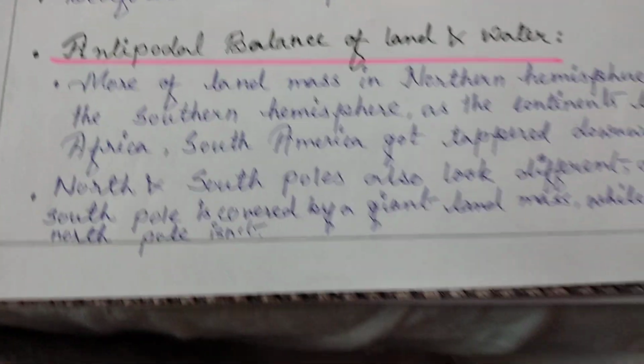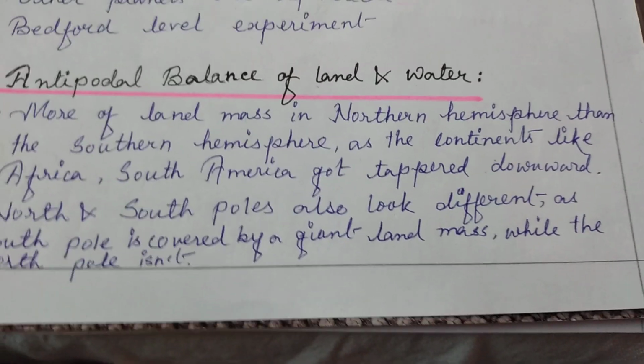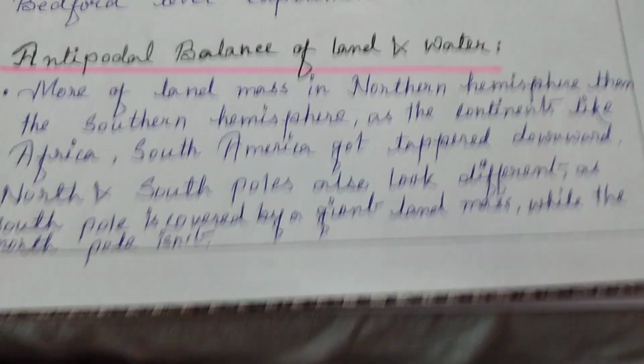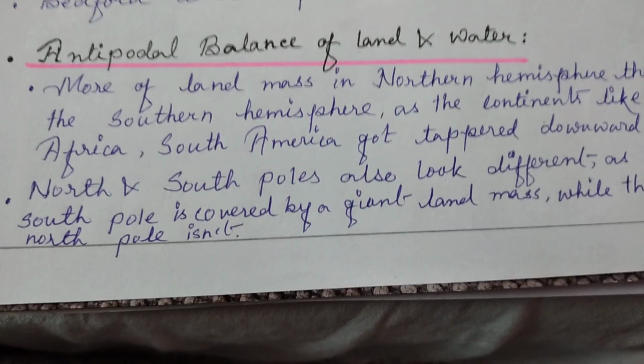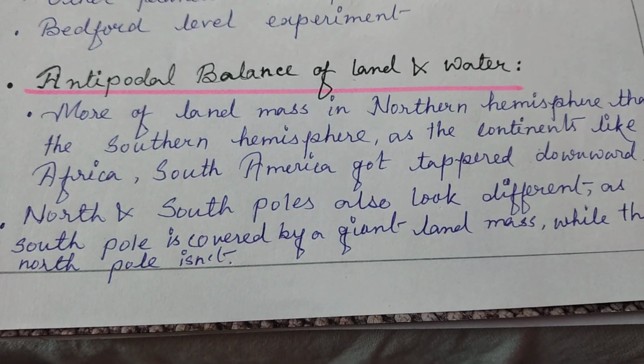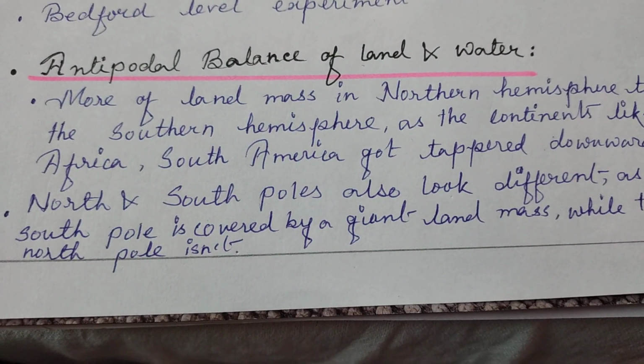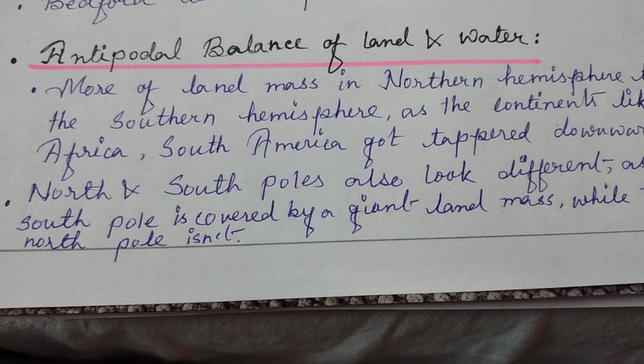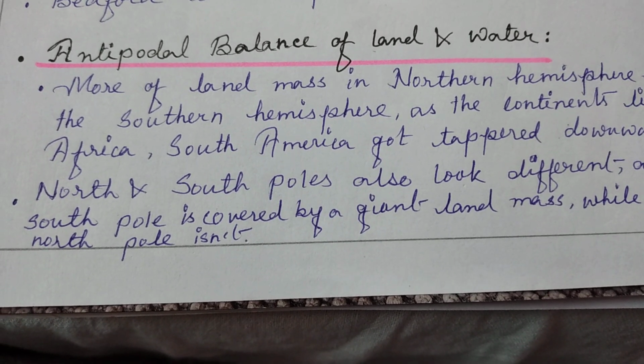Okay. Now the next portion that we have to know is the antipodal balance of land and water. What is that? It has been clearly noticed that there is an antipodal balance of land and water on our earth.